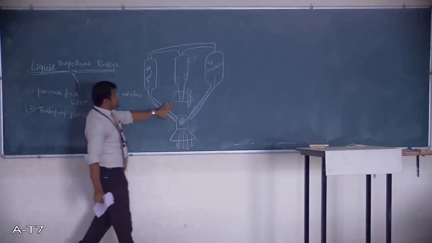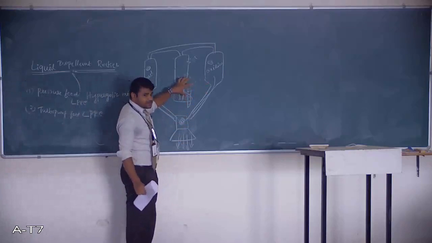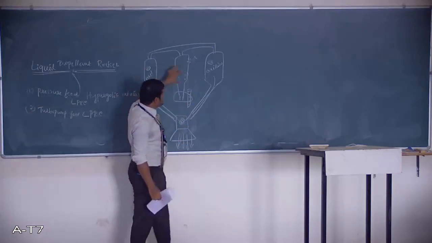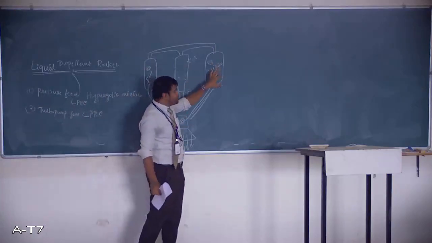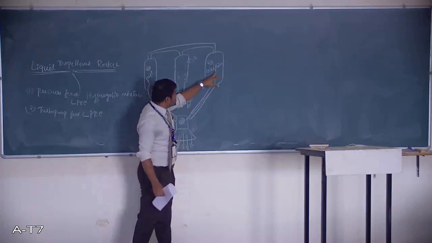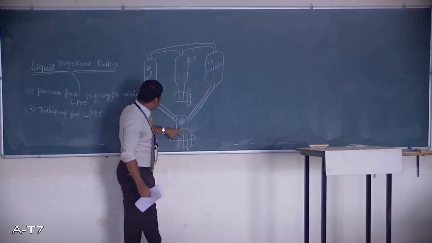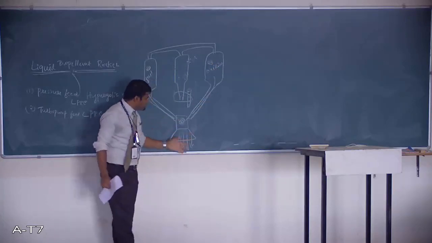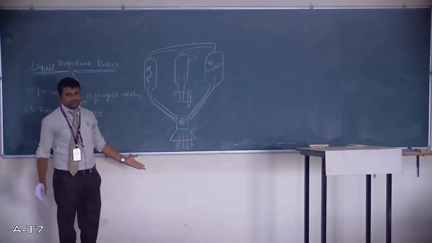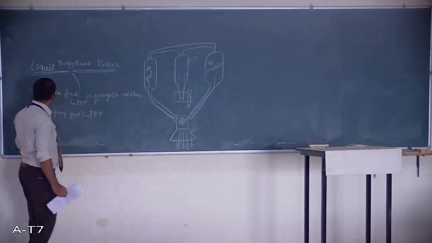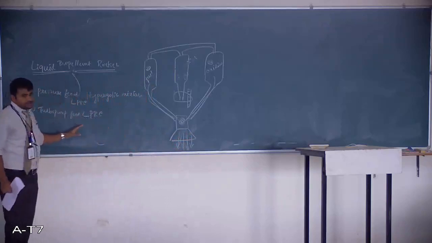The pumping creates pressure in the fuel and oxidizer, and they flow towards the combustion chamber, mix there, and combustion takes place. This is the turbo pump feed liquid propellant rocket engine.